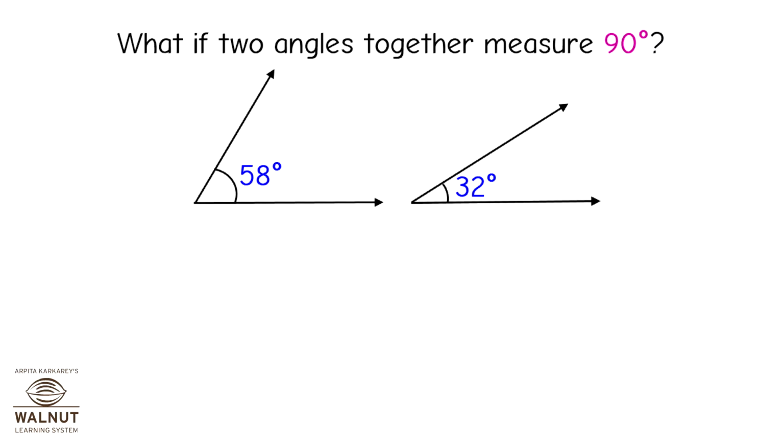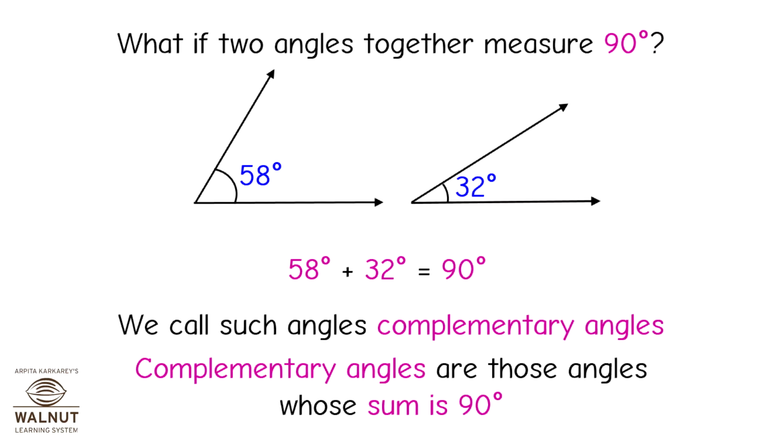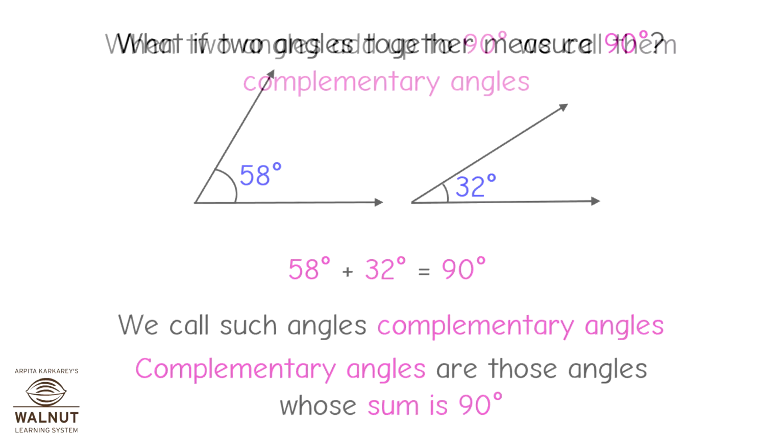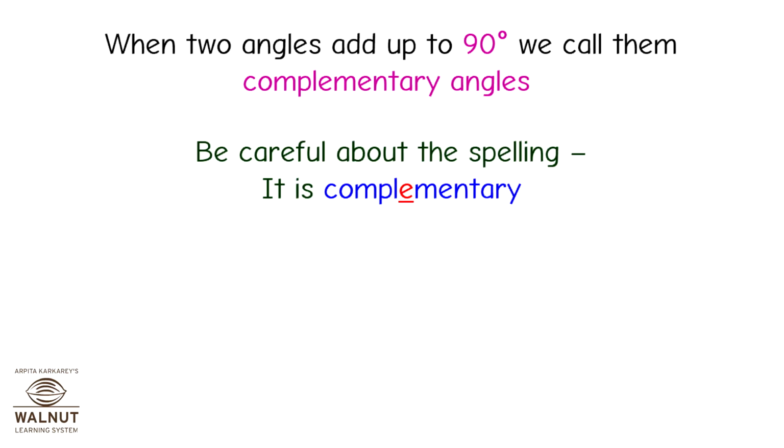What if two angles together measure 90 degrees? We call such angles complementary angles. Complementary angles are those angles whose sum is 90 degrees. When two angles add up to 90 degrees, we call them complementary angles.